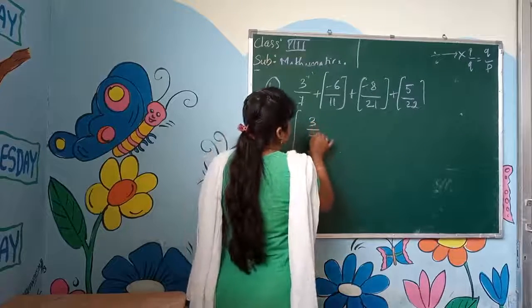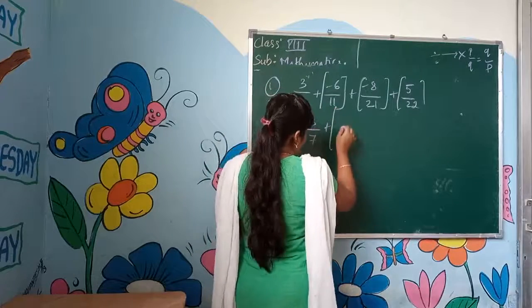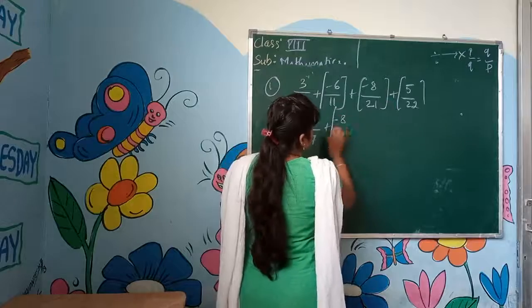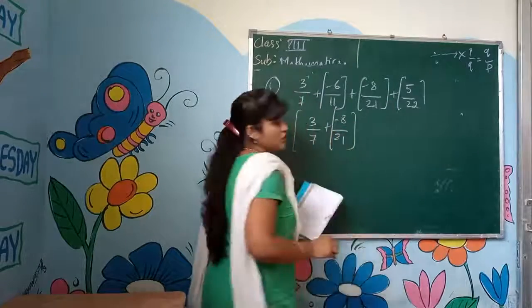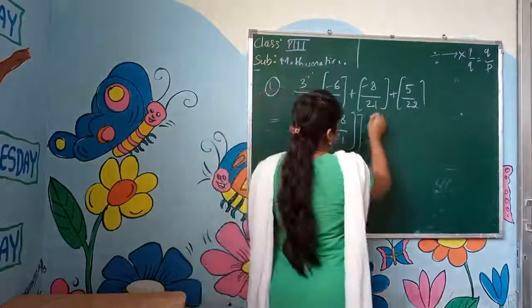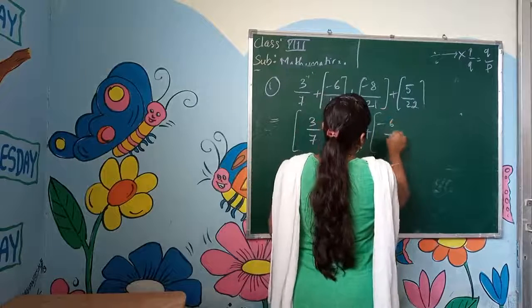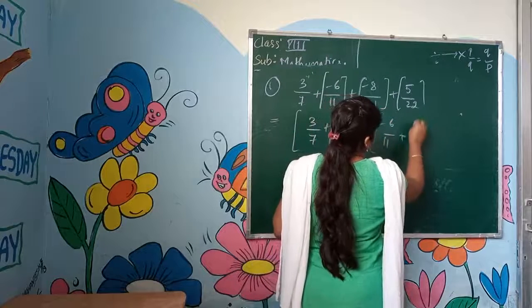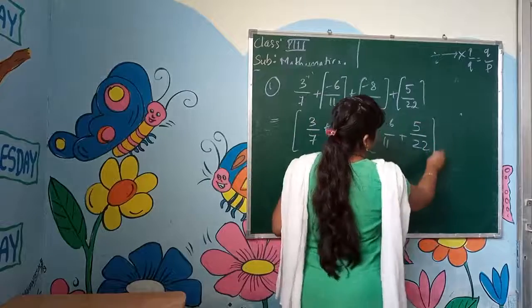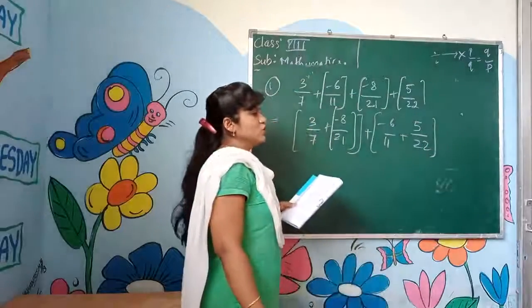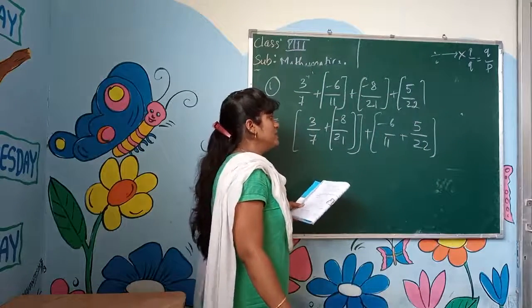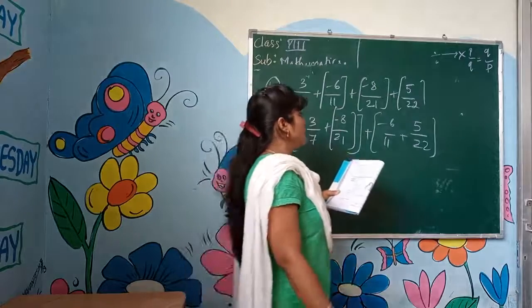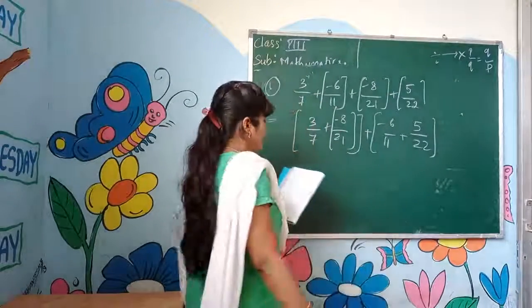Okay. 3 by 7 plus, this one I will make a group. 21, one group. One more group is minus 6 by 11 plus 5 by 22. One more group this is. Yes. Two groups we have. One group is 3 by 7. One more group is 6 by 11. That is the two groups.